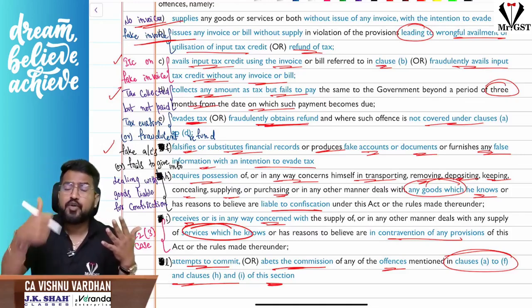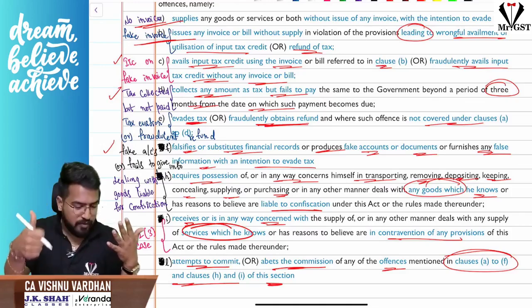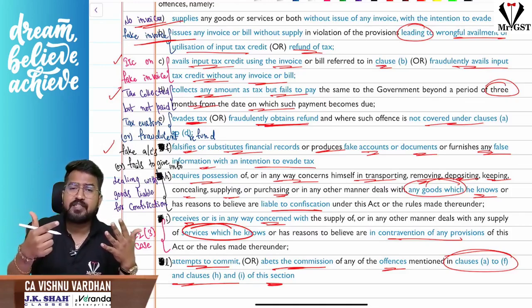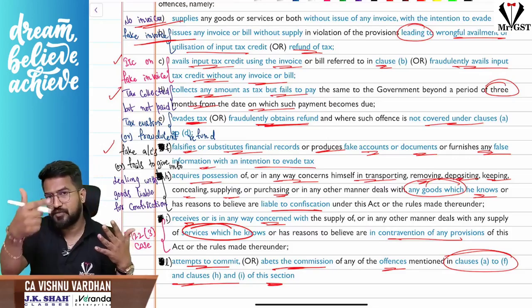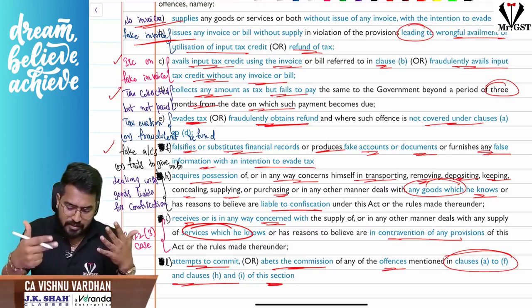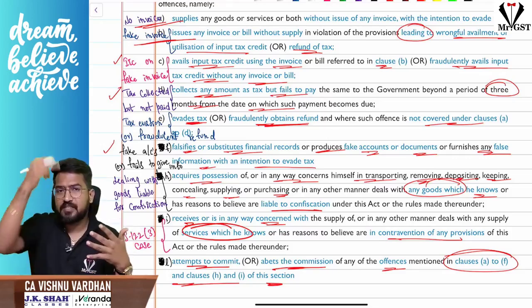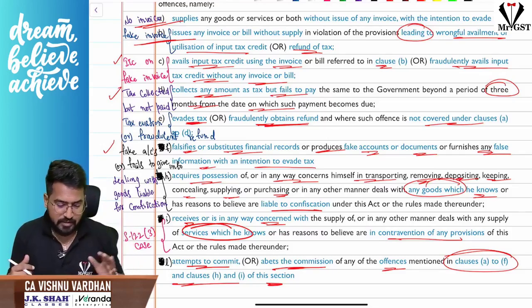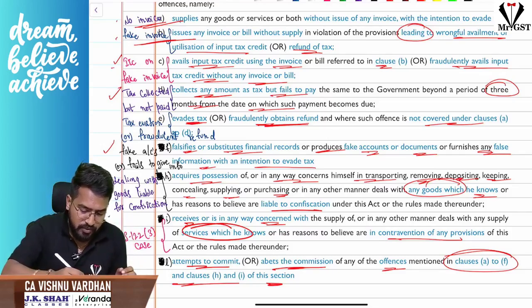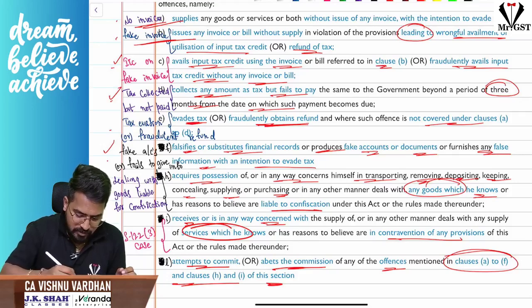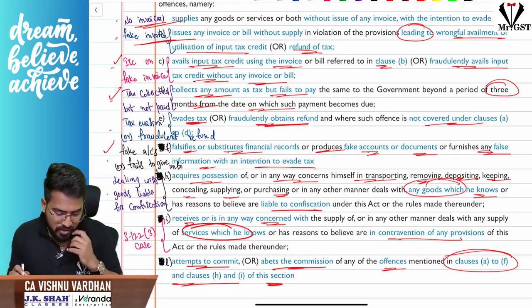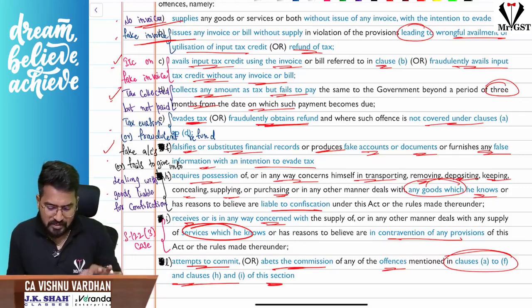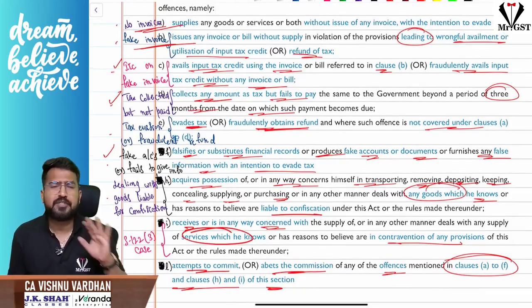Next, sixth one, you are dealing with the goods knowing that these goods are liable for confiscation. Next, you are dealing with services, you know that these are in contravention of the provisions of this Act. And next, you are trying to commit these offenses whatever we have mentioned. These are the cases, 9 cases. So if you are doing these things, section 132 will come into picture, prosecution.